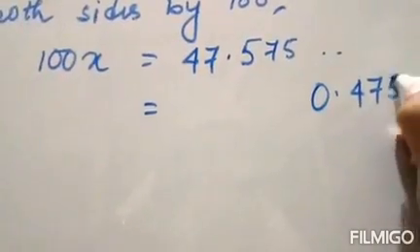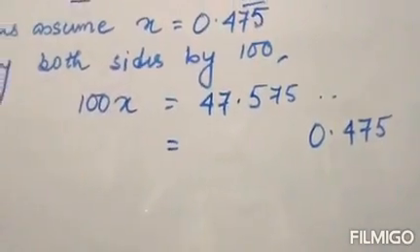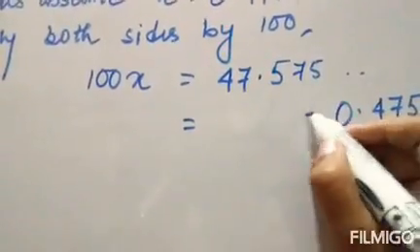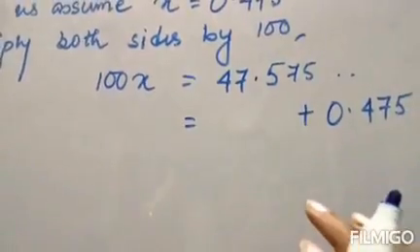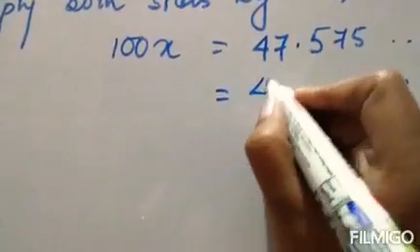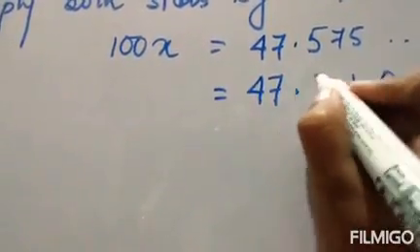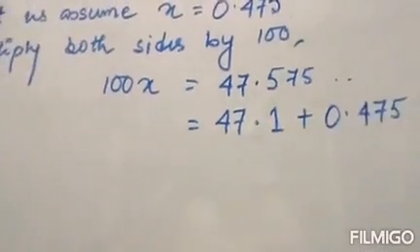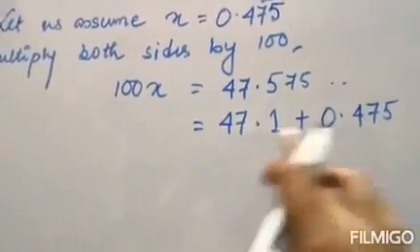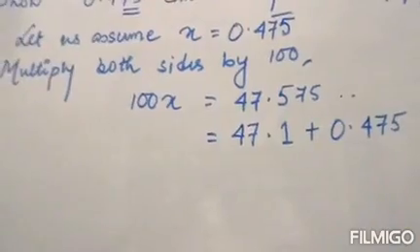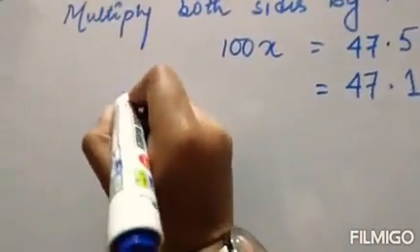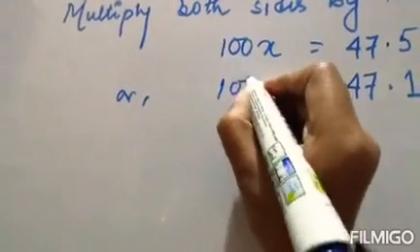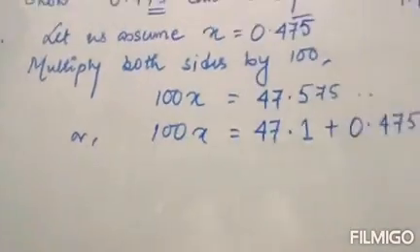0.475, right? If I remove x from this number, what remains? Just subtract. Okay, what remains? 47.1. That is what remains. If you add these two, we will get this one only, right? So we can say 100x is equal to this one.